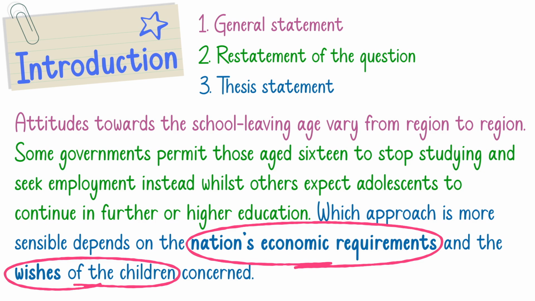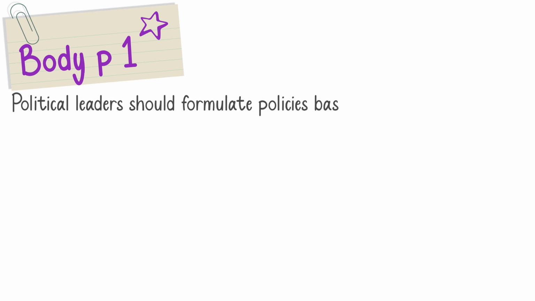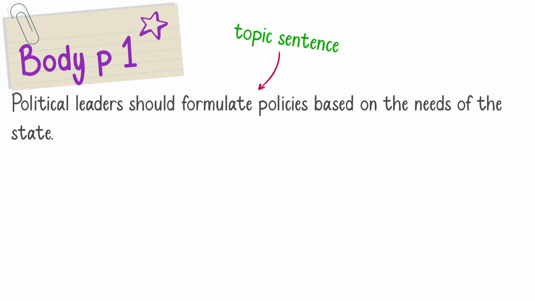Now, let's turn to our next paragraph, which is our first main body paragraph and our second paragraph. Right, because in my thesis statement, I talked about the nation's economic requirements, in my topic sentence, I should directly relate that to my thesis statement, all right? So, political leaders should formulate policies based on the needs of the state. This is my topic sentence, right? It supports, actually, my thesis statement. It refers to the thesis statement.